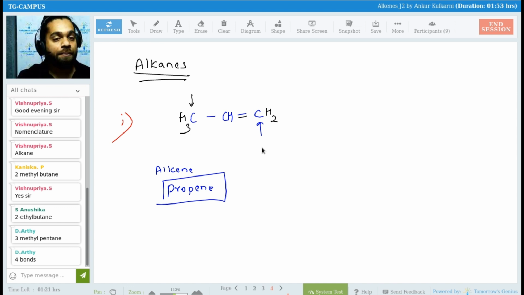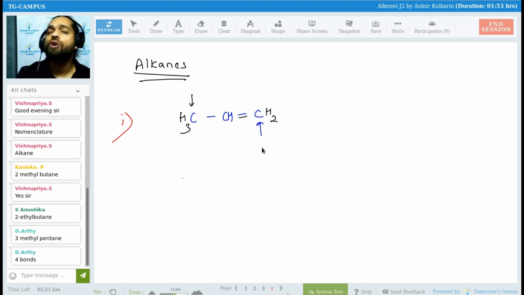Now, the first reaction that I'm going to carry out is the reduction. In the chat box, everyone, what do we mean by reduction? Yes. What do we mean by reduction? No one knows? Reduction means what? Anyone?